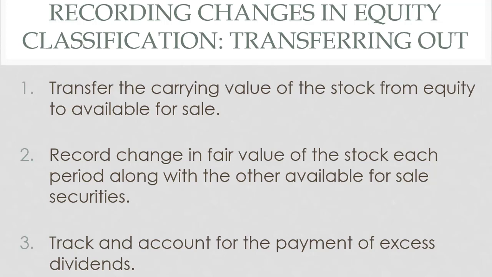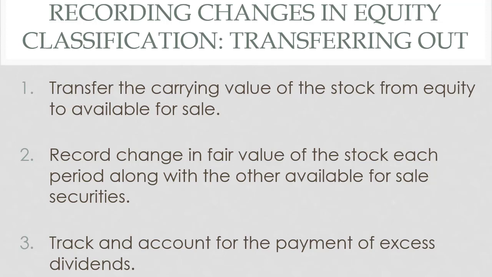If we're not at that 20% or above threshold, then we treat it as either trading securities that we are day trading or trading on a regular basis, and their profits and losses flow through income. An available for sale security means we're saving up for something in the future. If a great deal comes up, we'll take it. Otherwise, we're going to hold on to it until we get to whatever we're saving for.